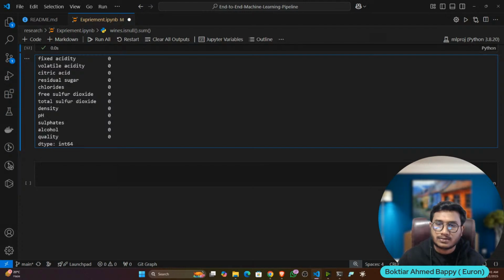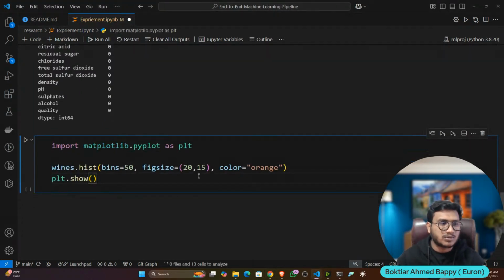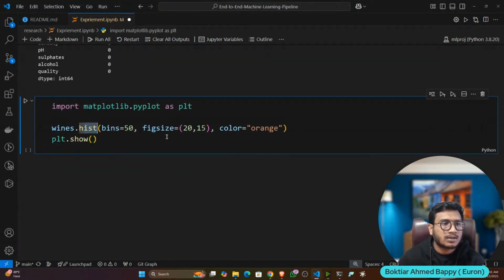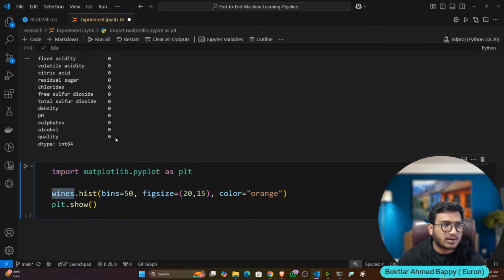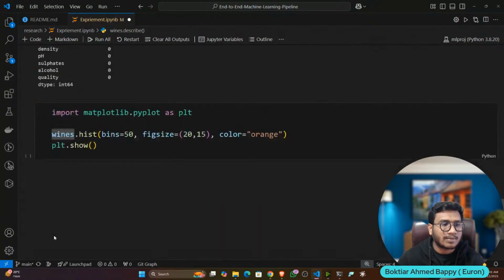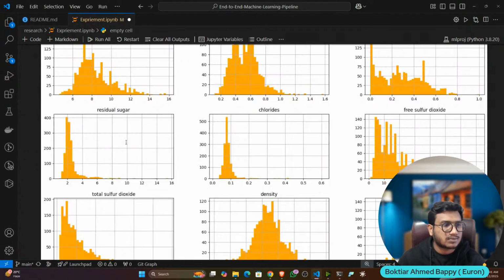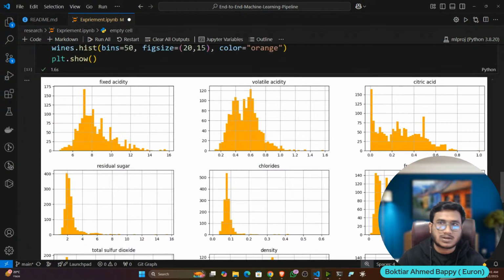Now if you want to see some visual representation of your data, you can use matplotlib and plot some distribution. So here I'm using a histogram, and I'm plotting the entire data, because if you see, all the columns are numerical. That's why I can apply a histogram on top of it. So if I execute, this is the representation of the data.